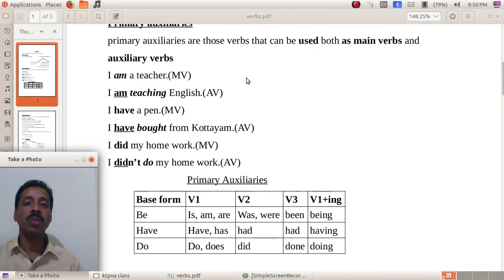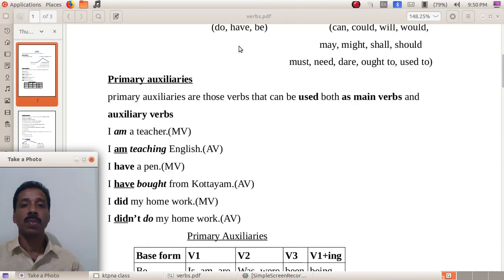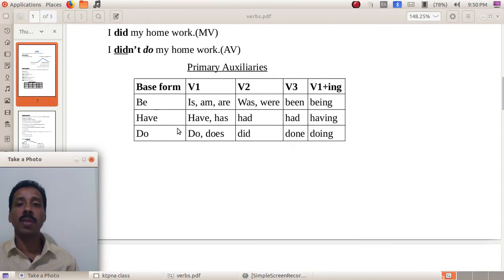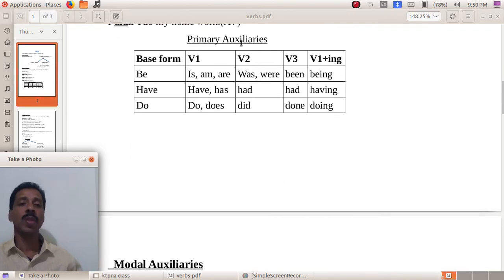So in the case of these auxiliaries, do, have and be, these words can be used as main verbs and auxiliary verbs. Such verbs are called primary auxiliaries. Got it? So primary auxiliaries are those verbs that can be used both as main verbs and auxiliary verbs.